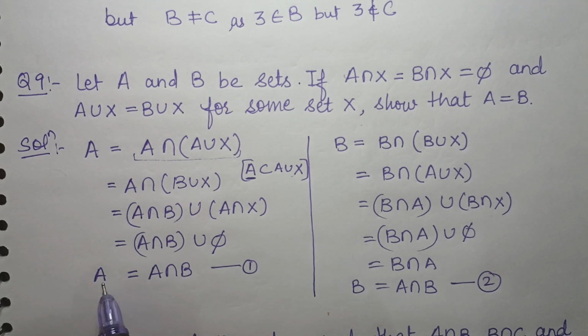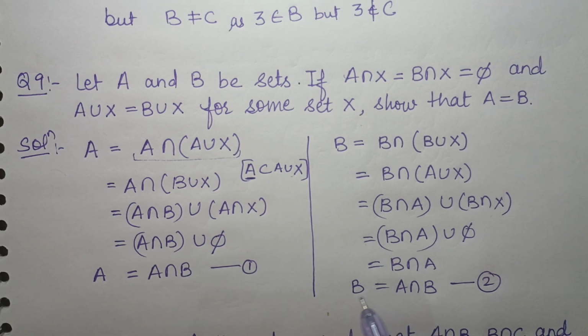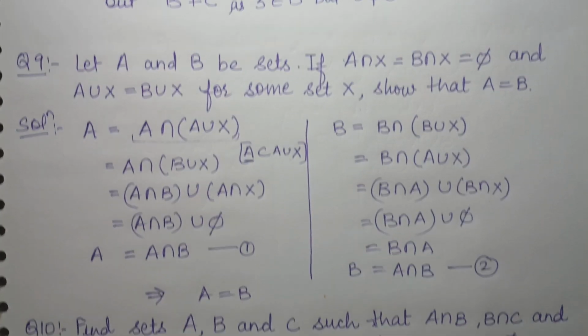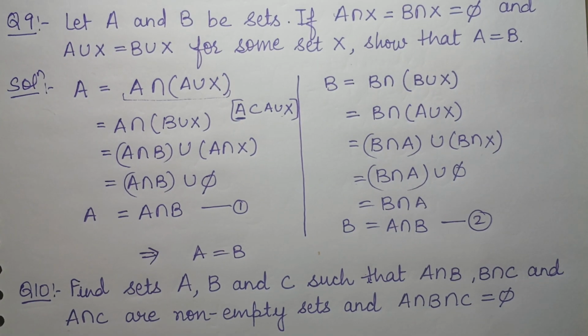Now you can see that A is equal to A intersection B, and B is also equal to A intersection B. So this implies A is equal to B, because if their right hand sides are equal, their left hand sides will also be equal. Hence proved.